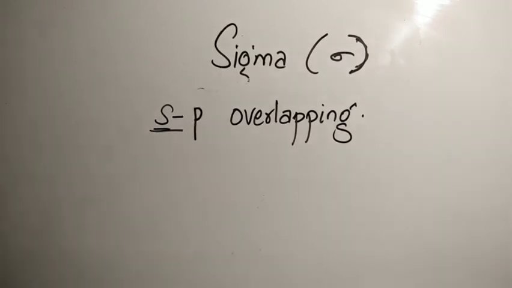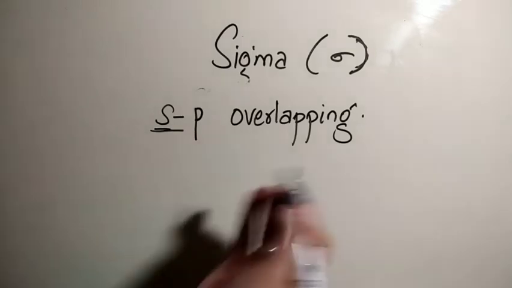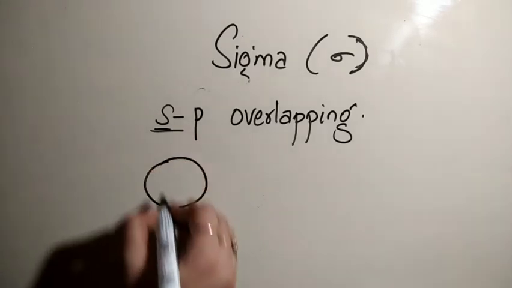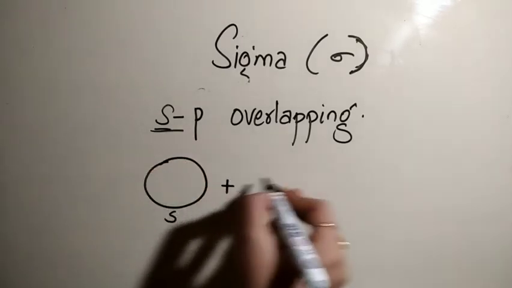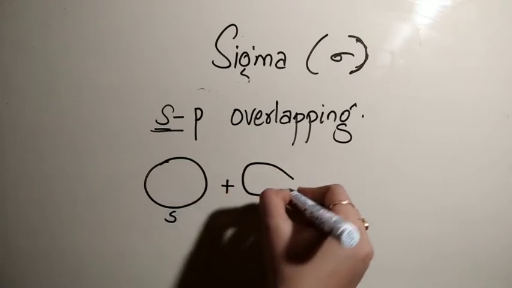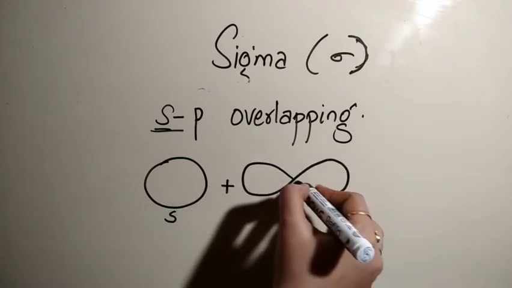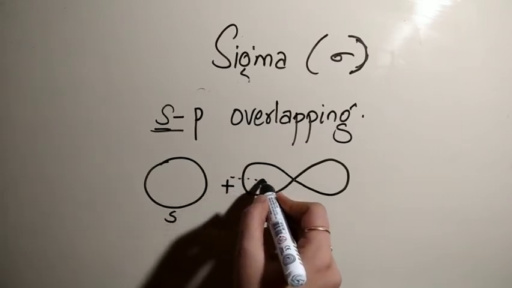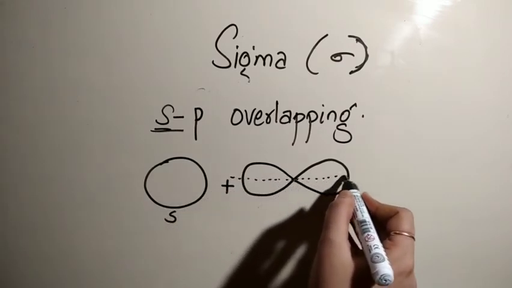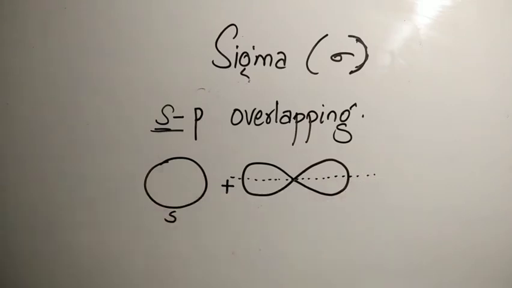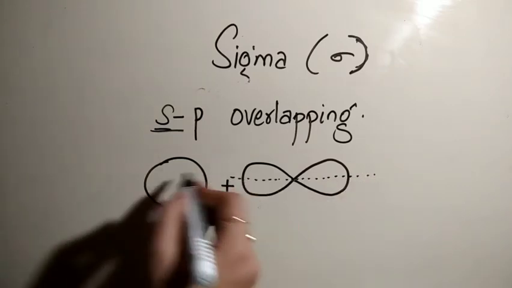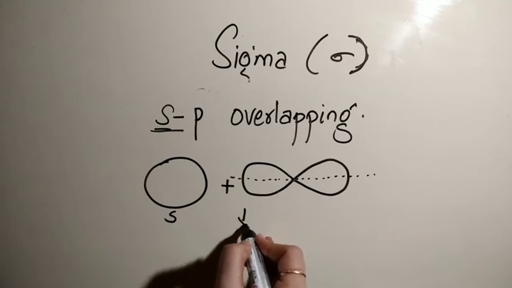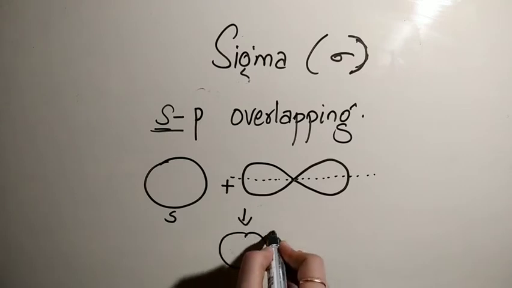Now the next type of overlapping in sigma bond is sp overlapping, meaning s orbital is there, but now we will take p orbital like in this form. P has three different axes, x, y and z, and we take z axis as an internuclear axis. तो जो भी हेड ऑन ओवरलैपिंग होती है वो हमेशा इंटरन्यूक्लियर एक्सिस के अलोंग होती है. तो अब ये कॉम्बिनेशन अगेन विल बी जस्ट लाइक हेड ऑन कॉम्बिनेशन.